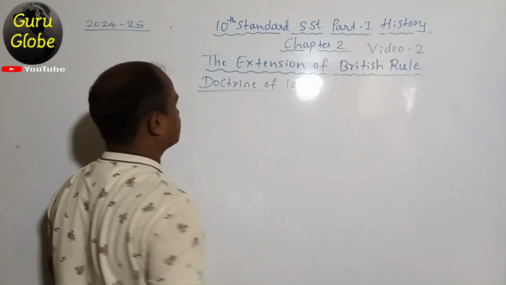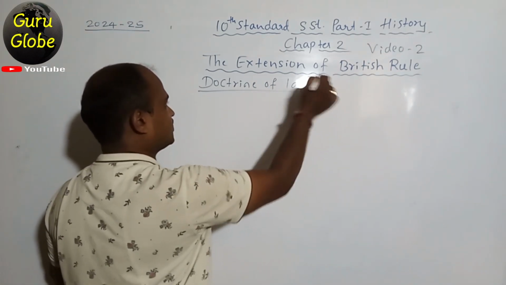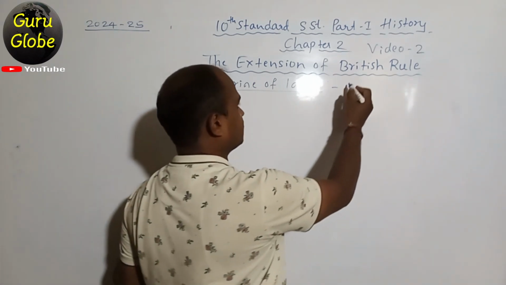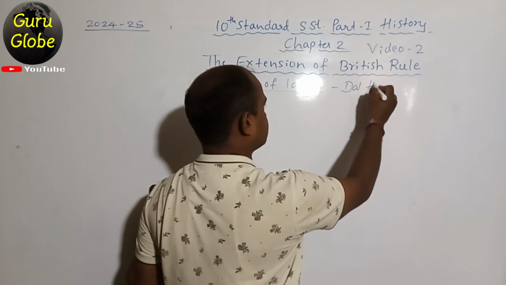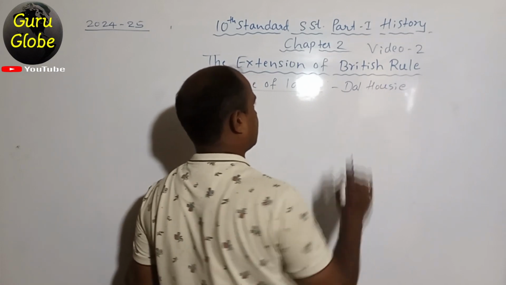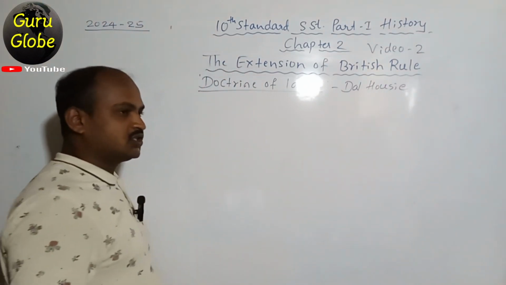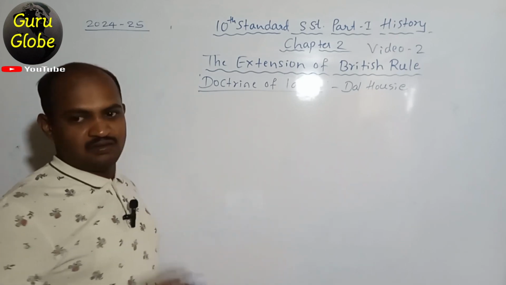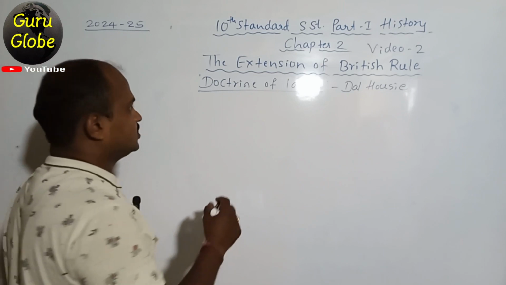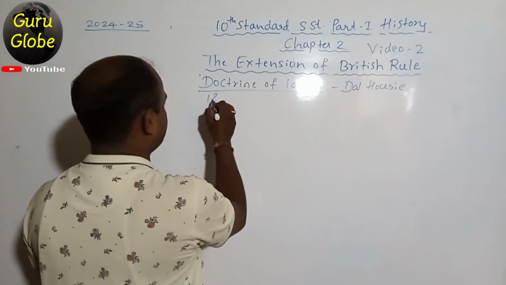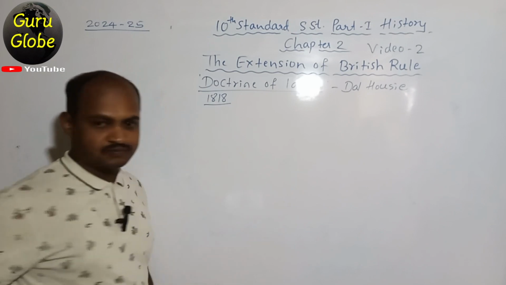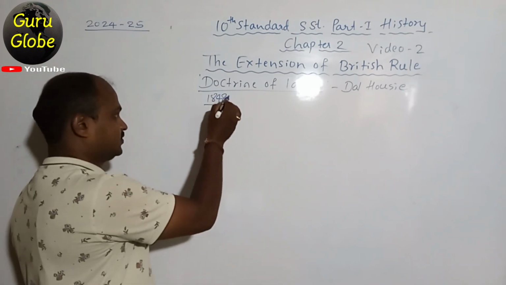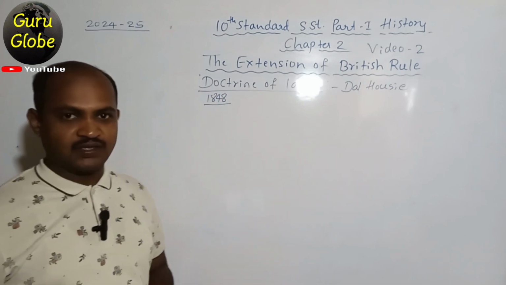Doctrine of lapse. It was one policy, and it was brought by Lord Dalhousie. Lord Dalhousie was a British Governor General. He brought this policy in the year 1848.